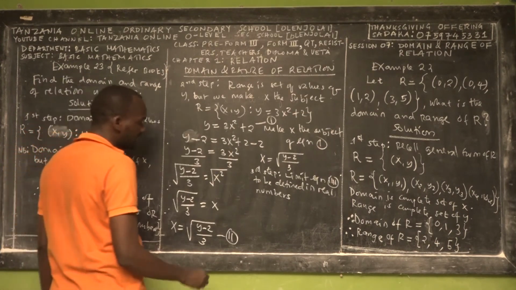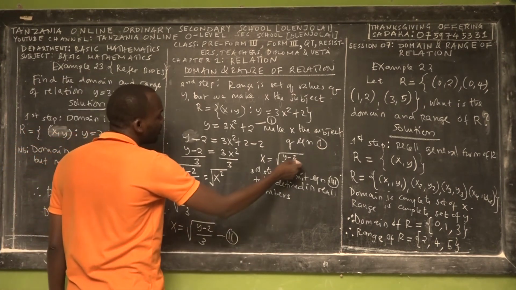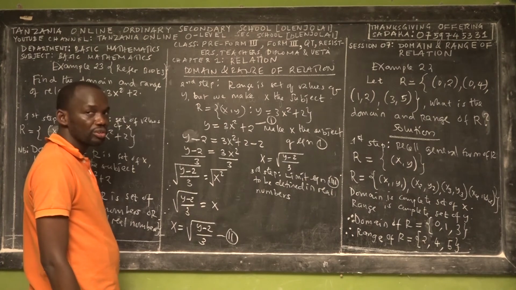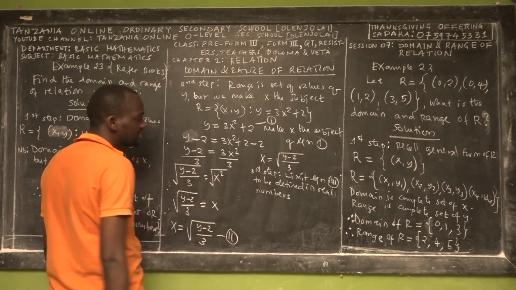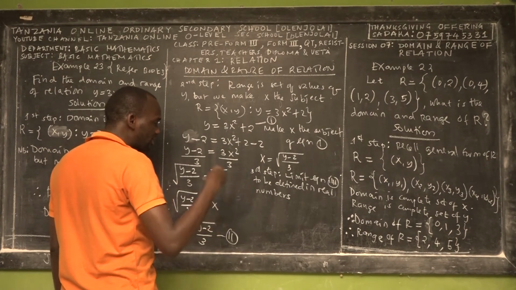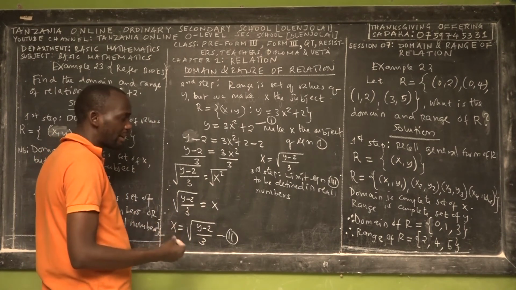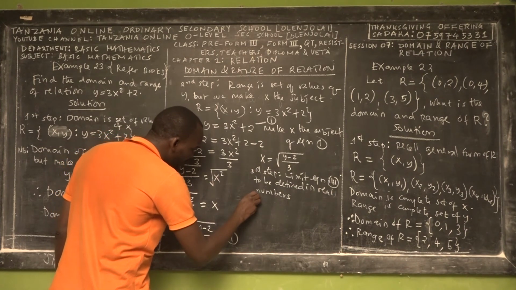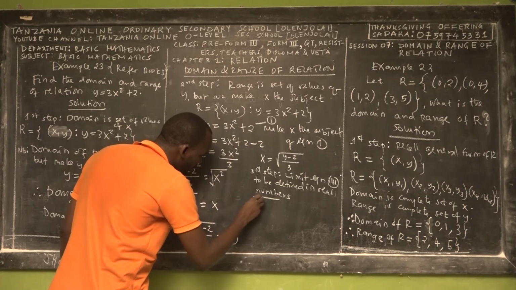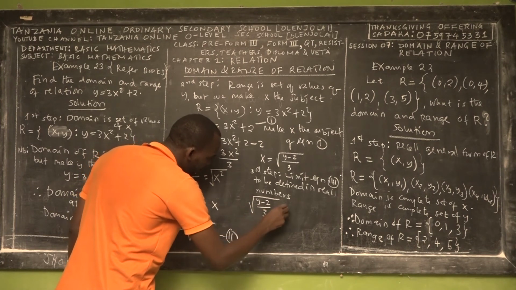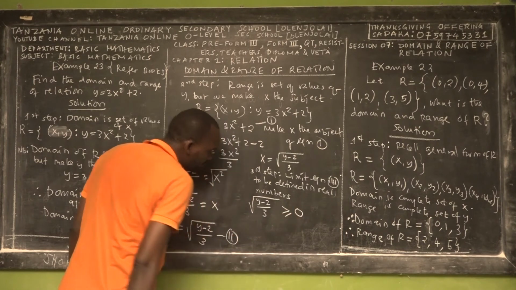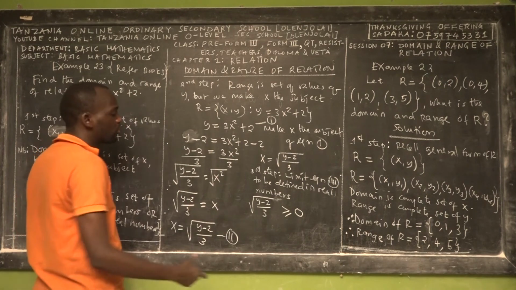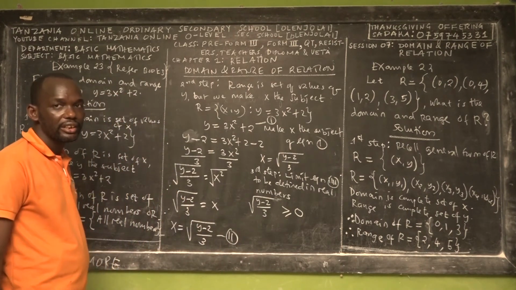The way that we condition that, we know that the square root of this function, of this relation, should be greater than or equal to 0. Because if the square root is less than 0, it means it's a square root of a negative number. That's not a real number, it's a complex number. So whenever you find any equation like this one in a relation and even in a function, we say that the square root of (y minus 2) over 3 should be greater than or equal to 0. It means we have to condition this radical part. The aim of the conditions is to make sure we have real numbers.